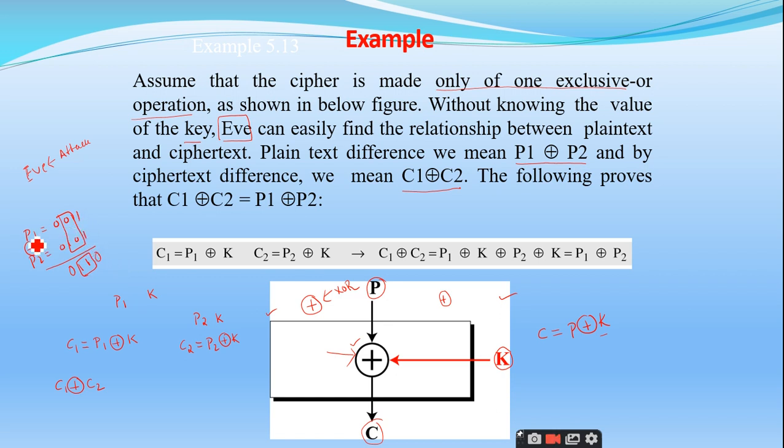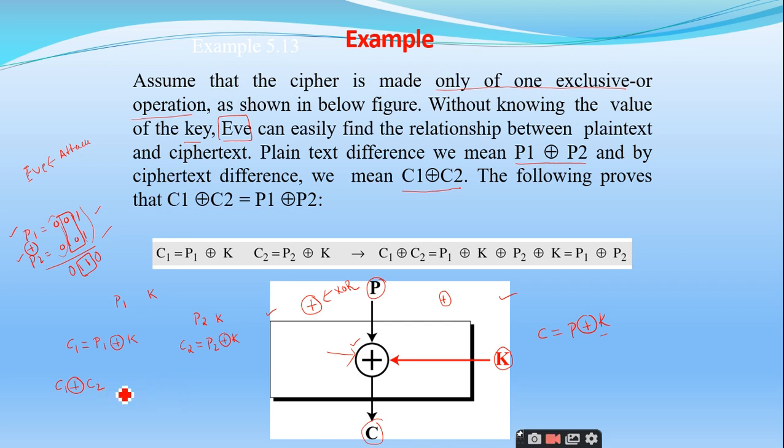So by making use of this P1 exclusive OR P2, you can easily identify that there are two bits that differ in plain text 1 and plain text 2. Am I right or not? Yes. Out of these plain texts P1 and P2, you can observe that the middle bits, 0 1 in P1 and 1 0 in P2, are differing. The remaining bits remain the same. So the difference of the plain texts P1 and P2 can be identified by the exclusive OR.